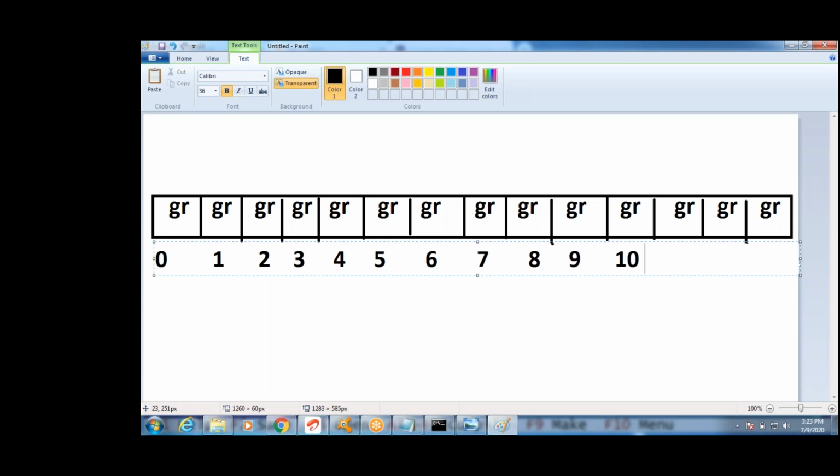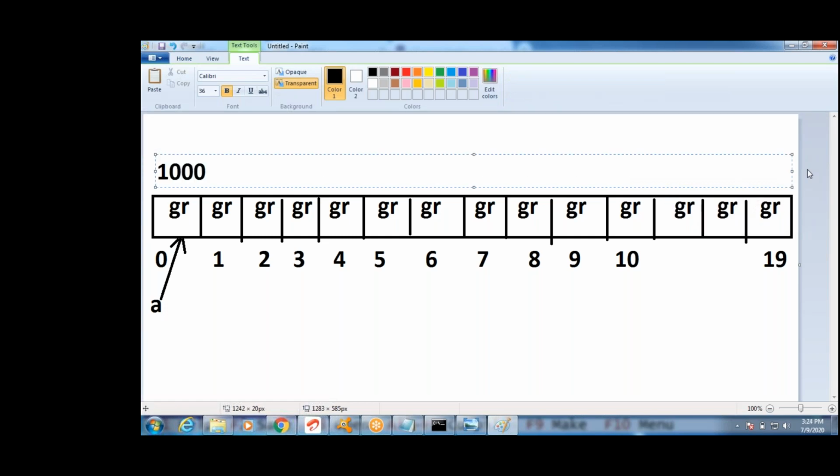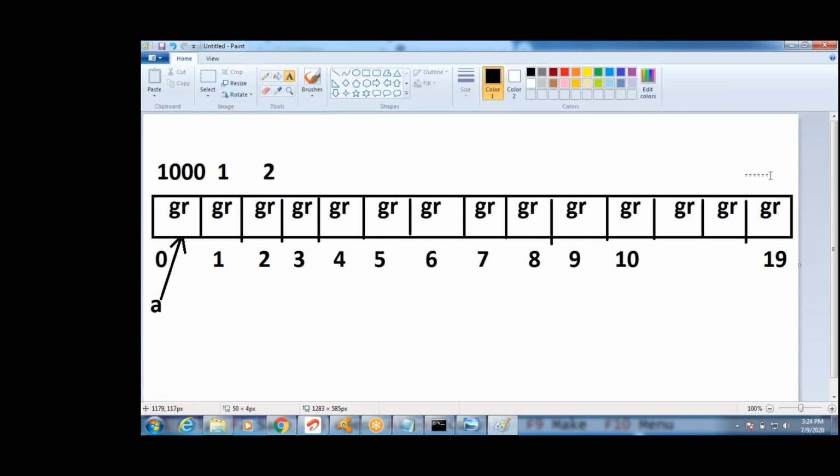Okay. The address is the same, guys. What is the reference here? A is a pointer to this array. What is the A value? The base address. What is the base address? Some address, for example, if it is 1000, it starts from 1000, 1000 to 1019. This is 1000, 1001, 1002, like this. Till 1019 is the address.